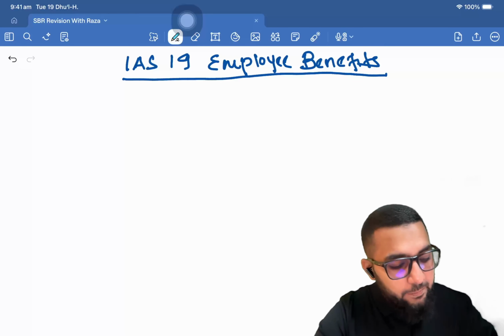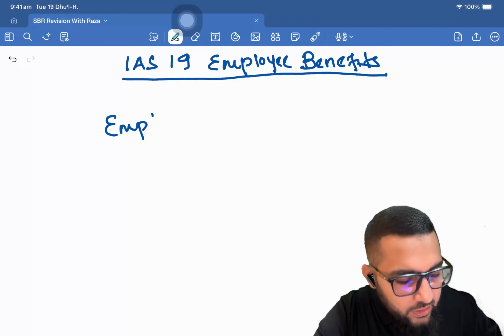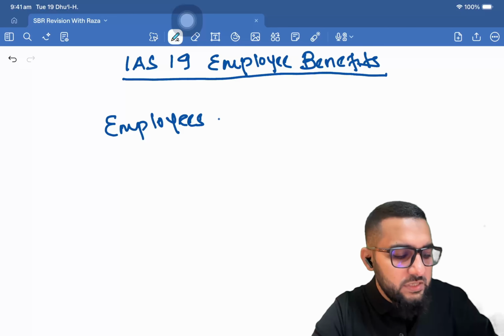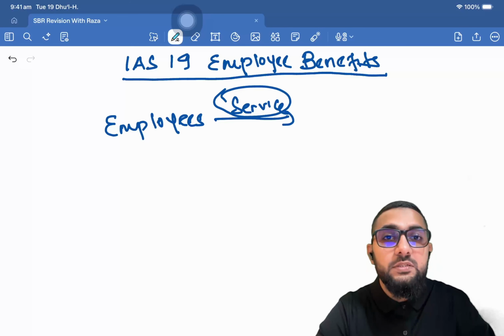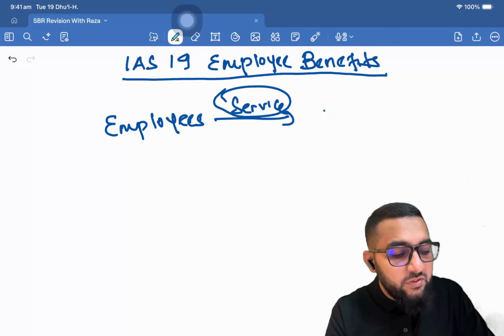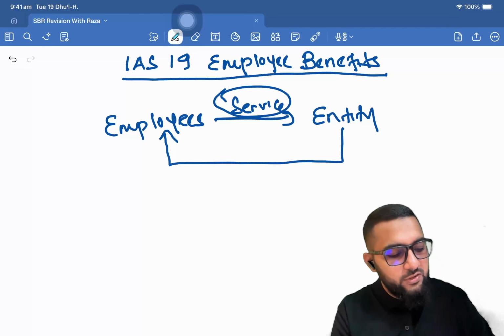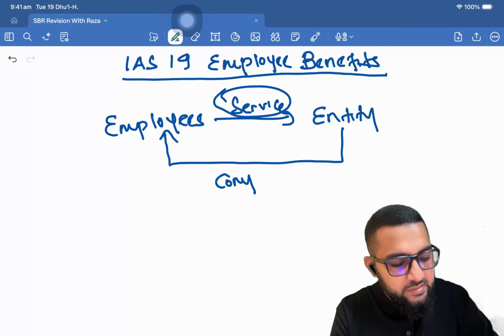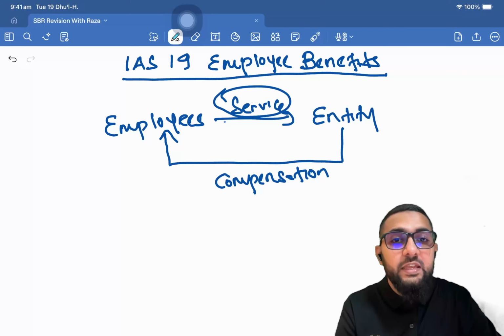Now, when you look at employee benefits, as we just understood, employees are going to deliver a service, right? This is what the employees are delivering. And what are they delivering this service for? They're delivering this service to earn something, right? So that compensation that the entity is supposed to pay is for the service that they have rendered.